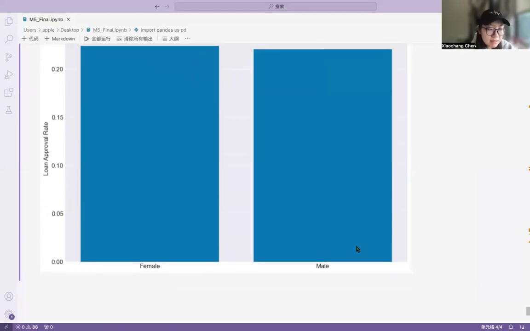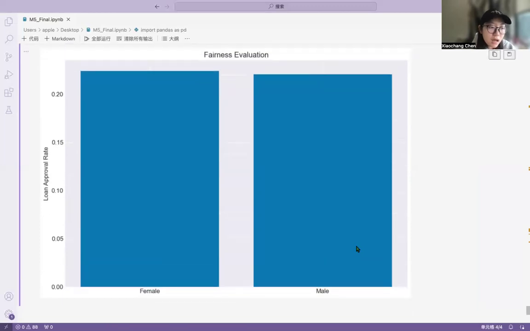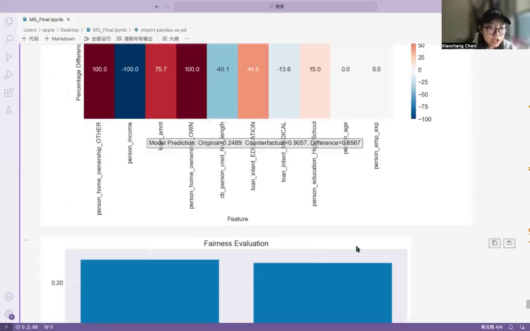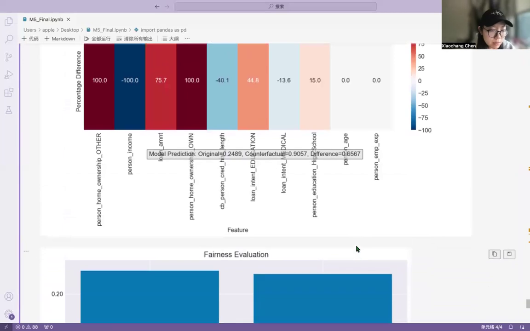And fixing bias in AI: data augmentation, adding more diverse examples to the data set, and fairness constraints for the model to be fair in training. And debiasing techniques, like adjusting the model so it doesn't rely too much on sensitive attributes like gender or race. Transparency reports, regularly reporting on fairness metrics so we stay accountable.